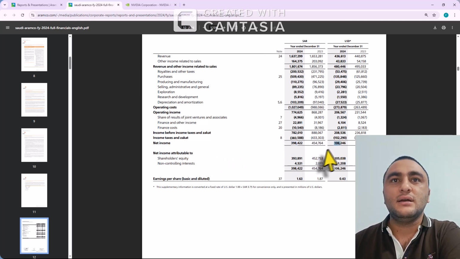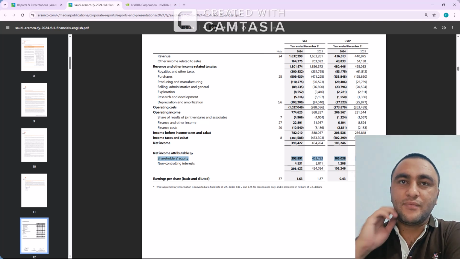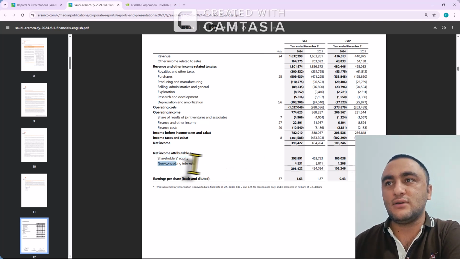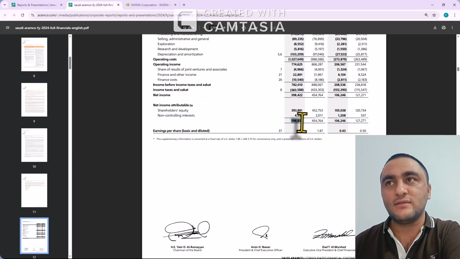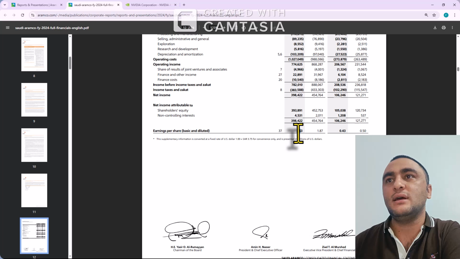And net income attributed to shareholders' equity, this is the company's shareholders' net income. But non-controlling interest belongs to other shareholders, other companies, associates. So after all this, we got 398 billion and 106 billion, which means earning per share basic and diluted is 1.63 and 0.43 in dollars.